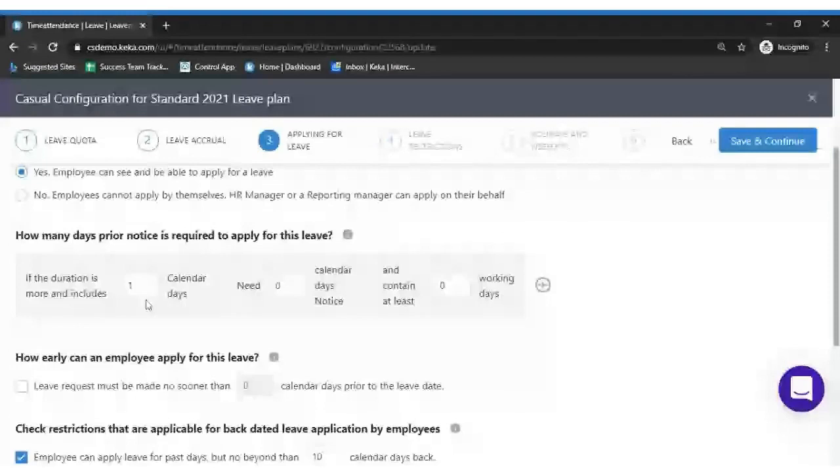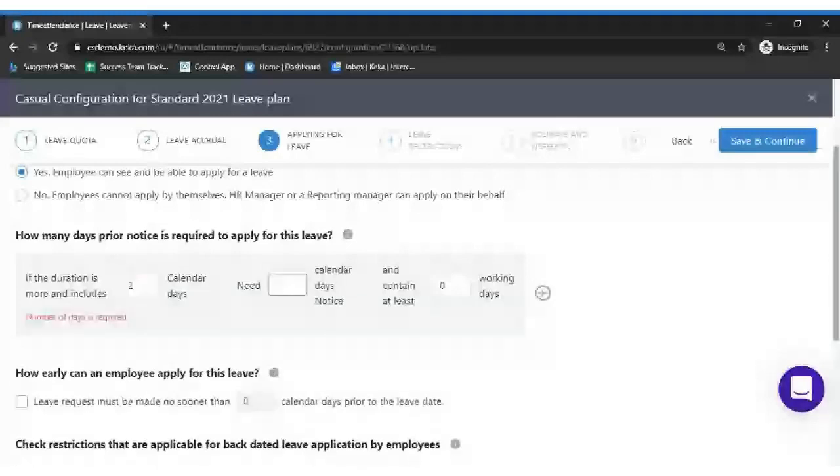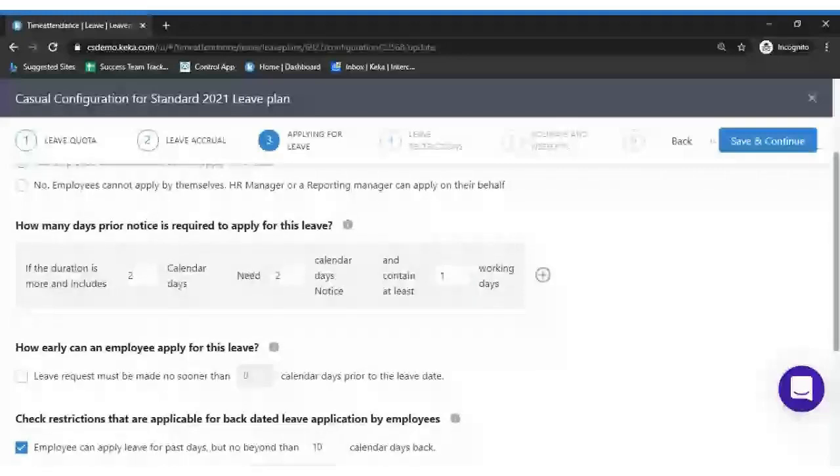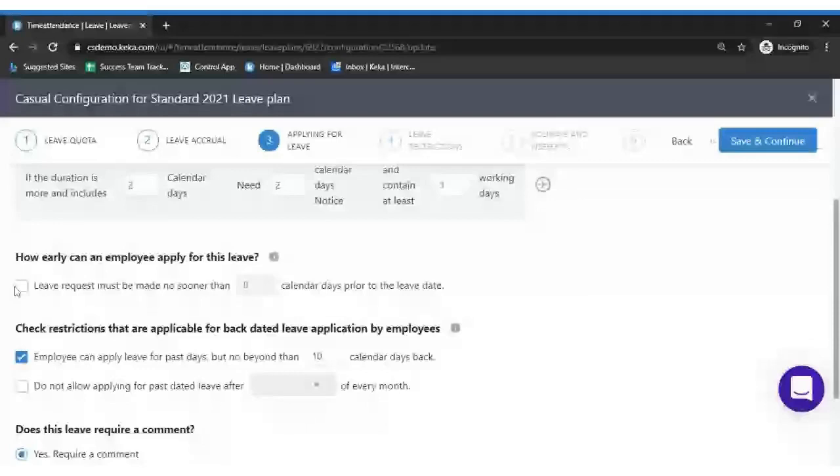The next option would be how many days prior notice is required to apply for this leave. How many days prior notice is required to apply for this leave? If the duration includes 2 days, I need 2 calendar days notice, and in that, 1 working day should be present for applying at least 2 days of casual leave.